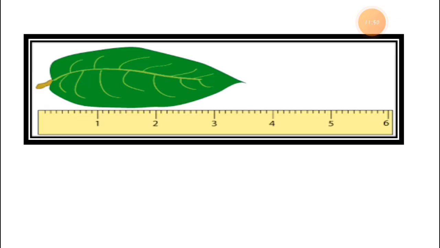Now the next one. See, here I am showing you something to measure. Here are the leaves. Let's measure with the help of the leaves. How long is it? If you see, we are starting measuring with the 0. And how long is it? It is 3.5. It is 3 centimeters, but if you measure it properly, it is 3.5.